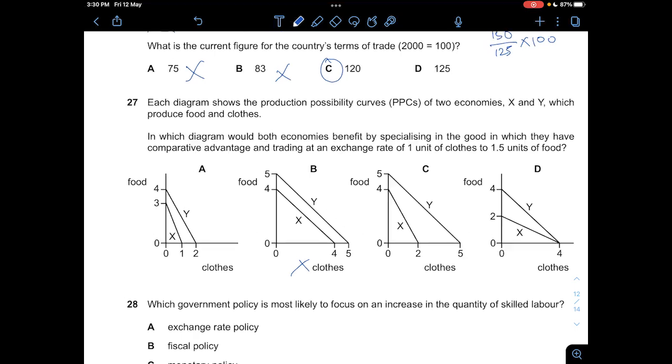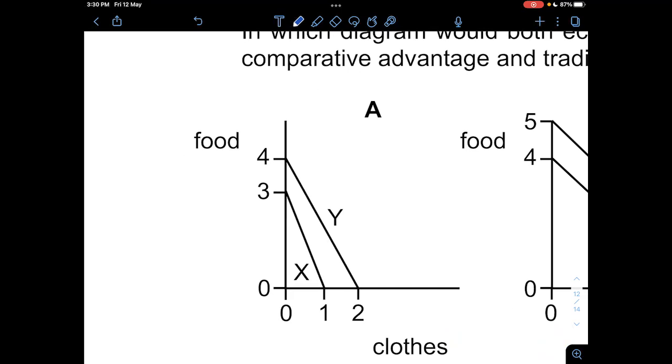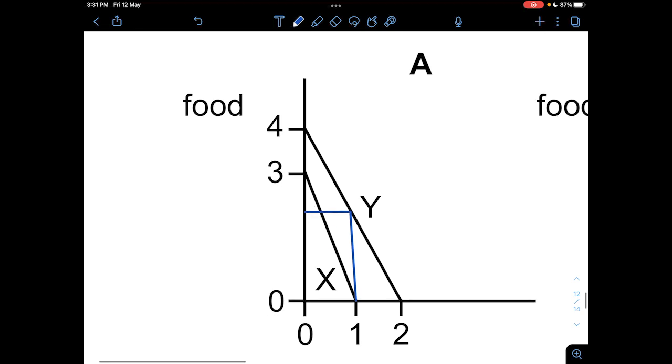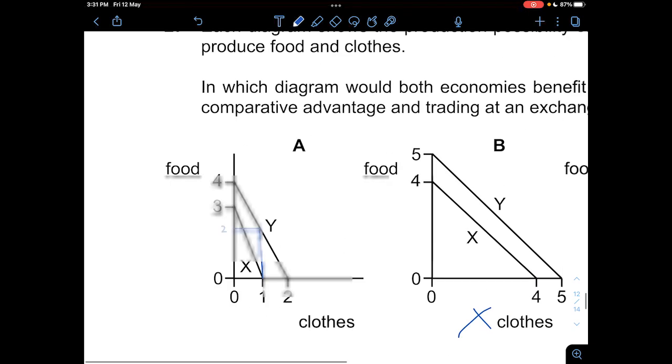And then let's take a look at A. I'm going to draw a line from 1 to the point on Y, and then I'm going to draw one line like this. As you can see, this is clearly more than 1.5. So instead of 1 to 1.5, this is already like 1 to 2. So A is not correct.